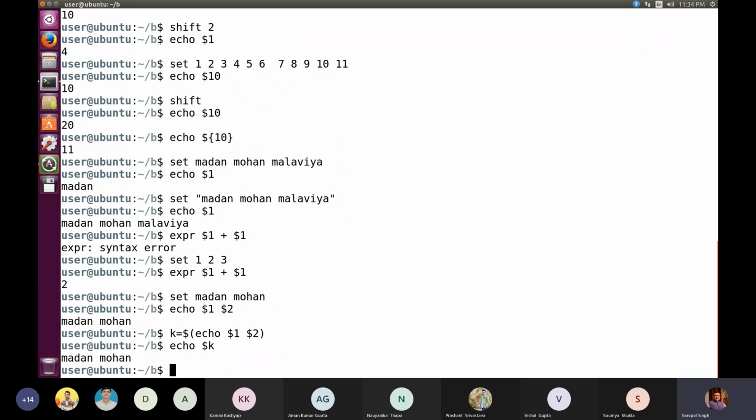So ordinarily echo $1 $2 is doing what? It's simply displaying two words on the screen, Madan Mohan, but the same display is used as a value to be assigned to k. So because of that only it's happening that when you write $k, you are accessing Madan Mohan as a single word, as a single string, sorry, comprising of two words. So is it okay? Yes sir.